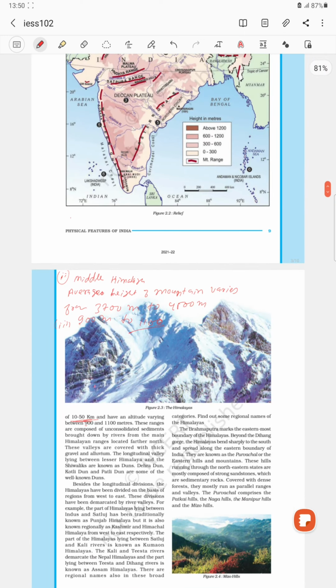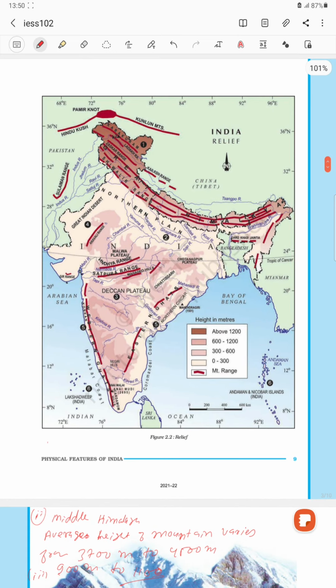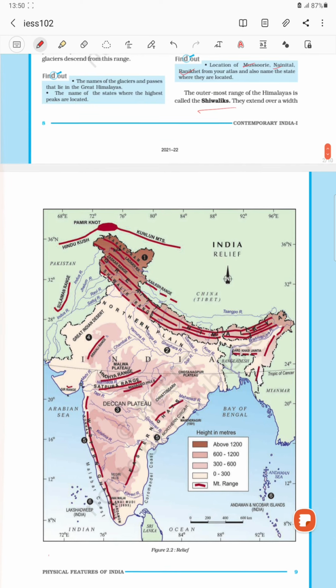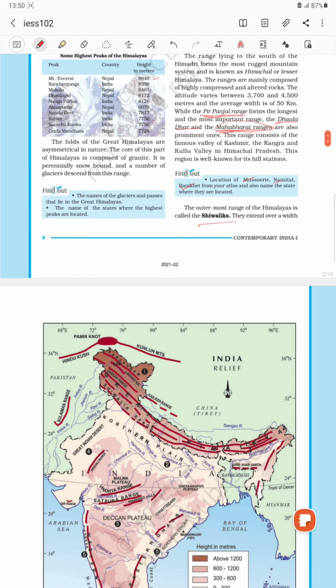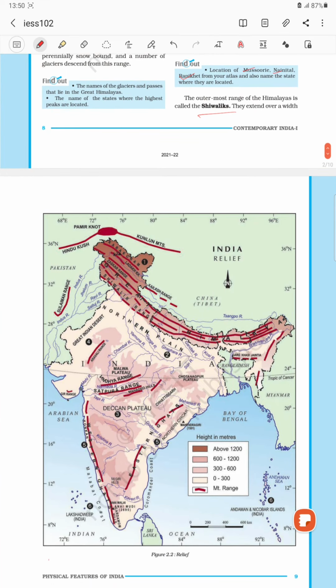Himalaya is also source of so many rivers. Okay, Indus River also originated from the Himalaya. Brahmaputra rivers, Ganga rivers, all the main major rivers of India source is in Himalaya. Okay, all the major rivers source is in Himalaya region.